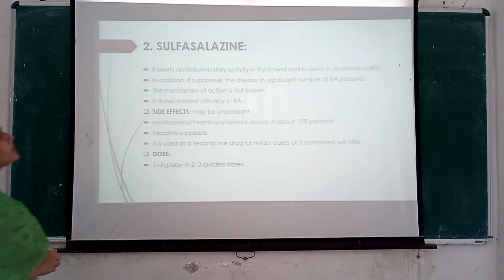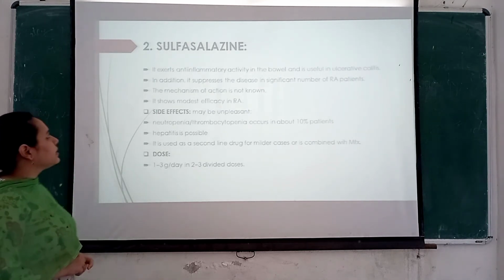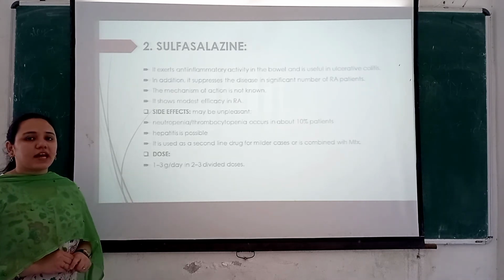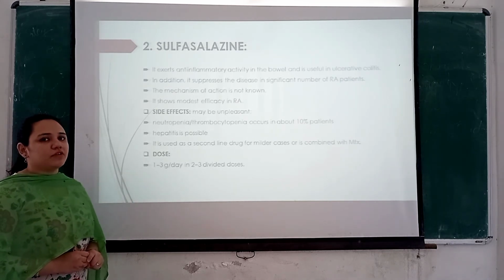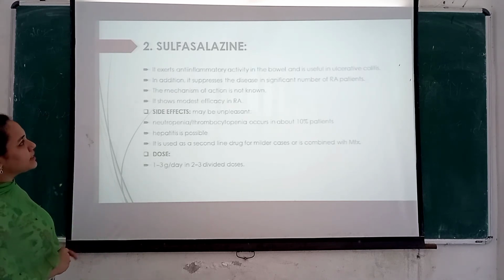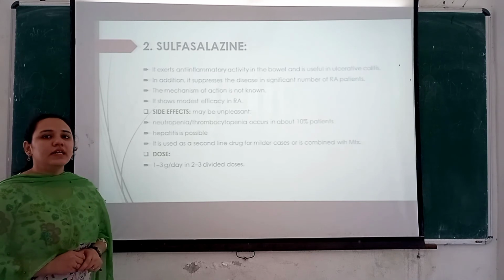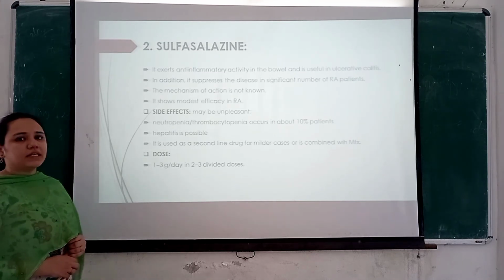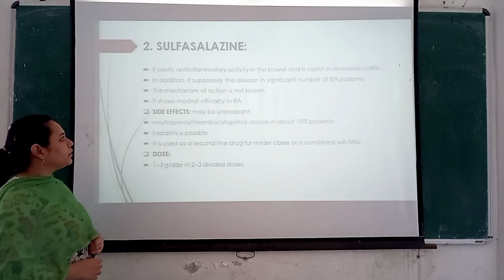So coming to the next drug, that is sulfasalazine. So this sulfasalazine exhibits anti-inflammatory action in the bowel, because of which it can be used in ulcerative colitis. And in addition, it also suppresses the disease in significant rheumatoid arthritis patients. The mechanism of action of this drug is unknown.